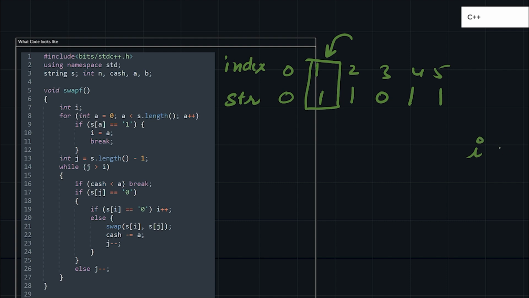Okay, so I will become my 1. What I will do is I will take j also. J will contain my length minus 1. So it will become 5, length minus 1 because length is 6.